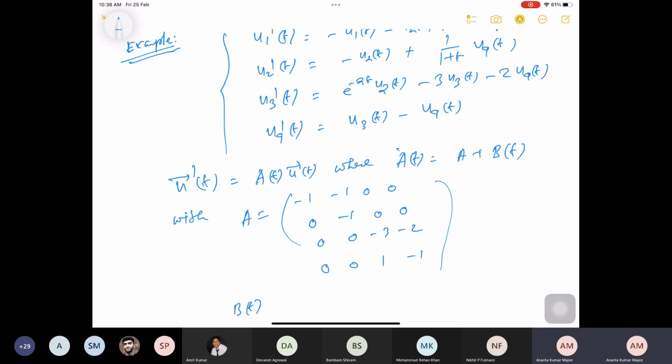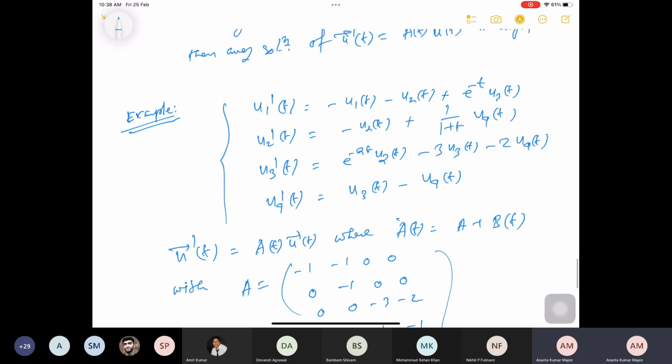So what will be your B(t)? That is the coefficient of the function of t. So now I have u3 in this case, u4 in this case, and u2 in this case.